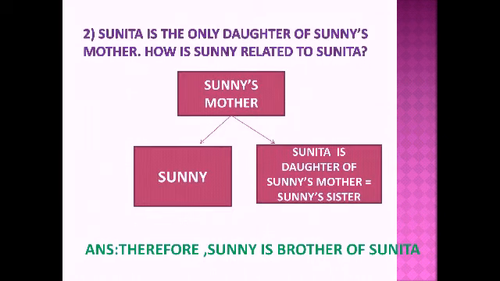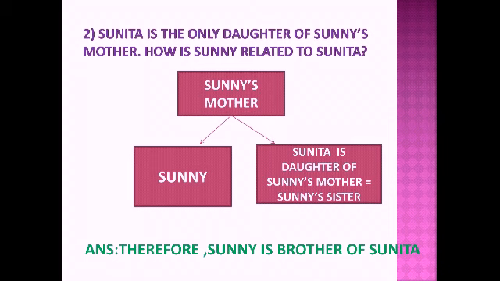Our second question, let us read it. Sunita is the only daughter of Sunny's mother. Read it once again. Sunita is the only daughter of Sunny's mother.